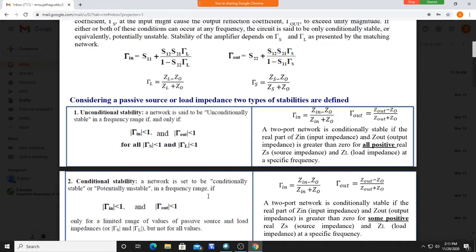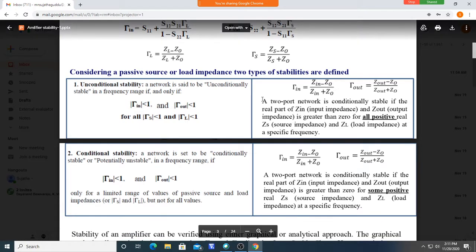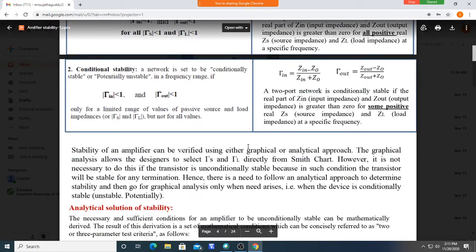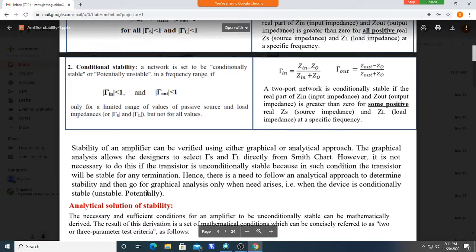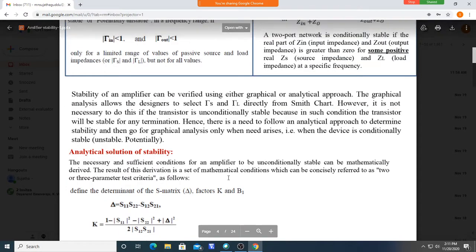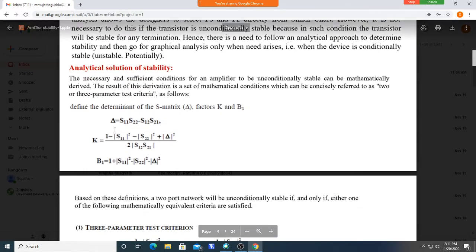Once the system is observed to be unconditionally stable, we need not go for a graphical solution. So how do we check that analytically? We have to get the values of delta and k. We can obtain these values using the S matrix of the given device.